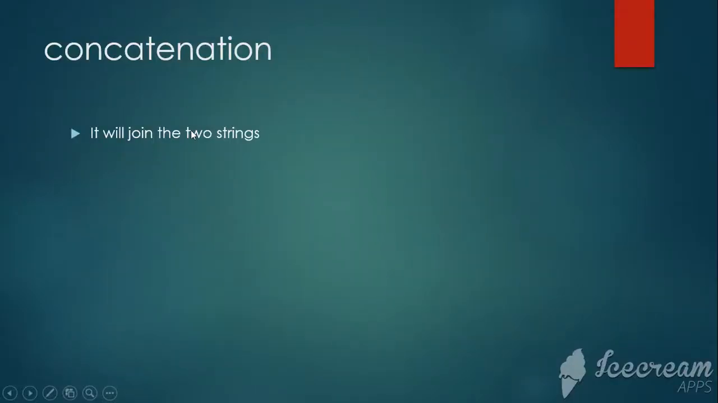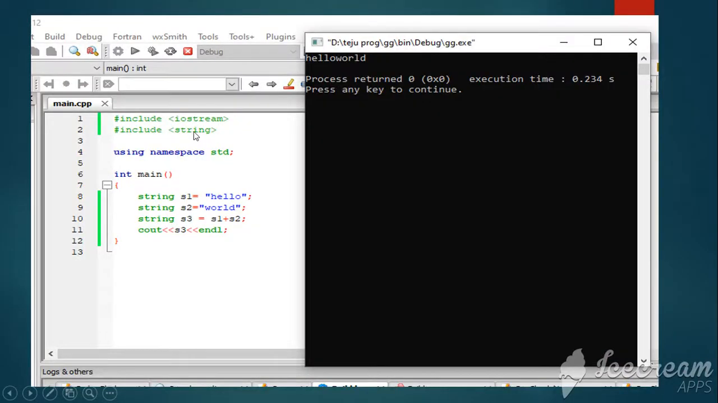Then string concatenation, which joins two strings. In string 1 I am storing hello, in string 2 I am storing world. Then string 3 is the concatenation using the plus symbol, s1 plus s2, and it prints hello world.